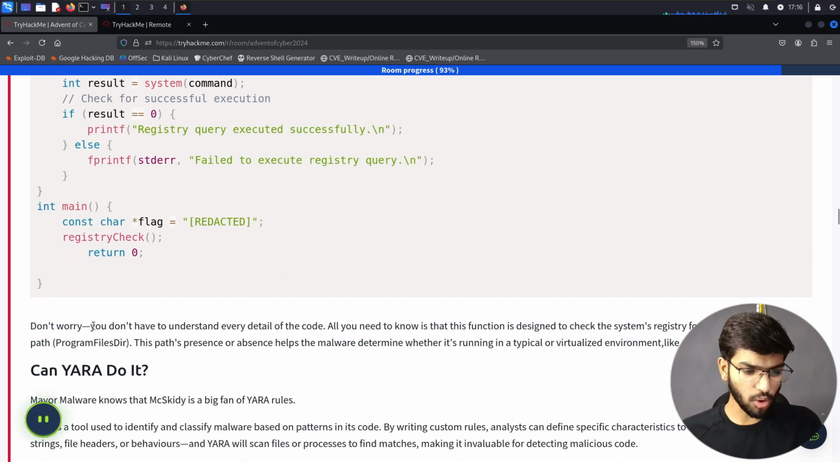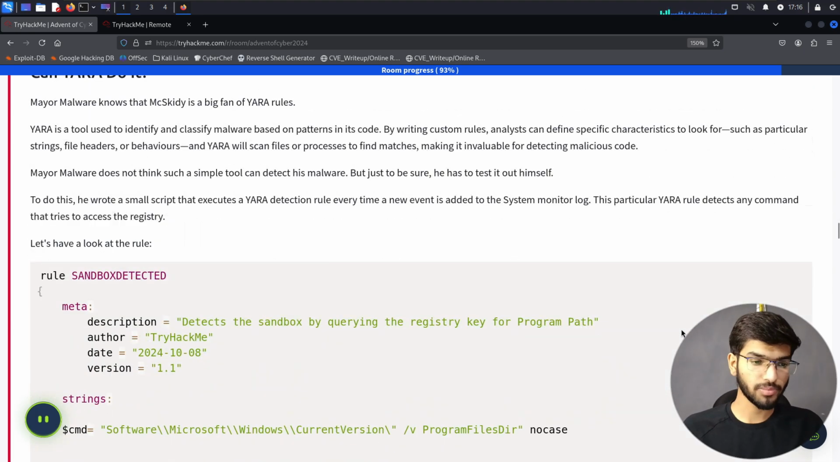So don't worry, you don't need to understand every detail of the code. All you need to know is that the function is designed to check the system registry for the specified directory path, ProgramFilesDir. This path's presence or absence helps the malware determine whether it's running in a typical or a virtualized environment like a sandbox.